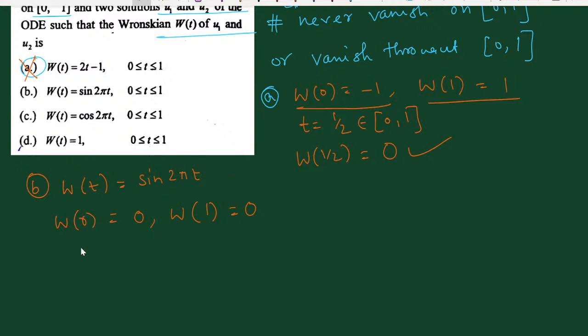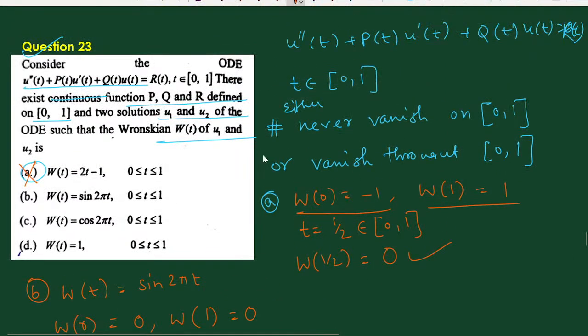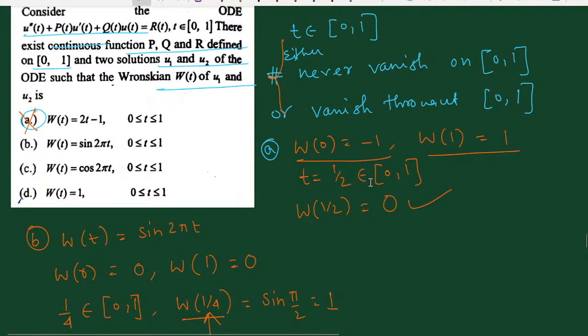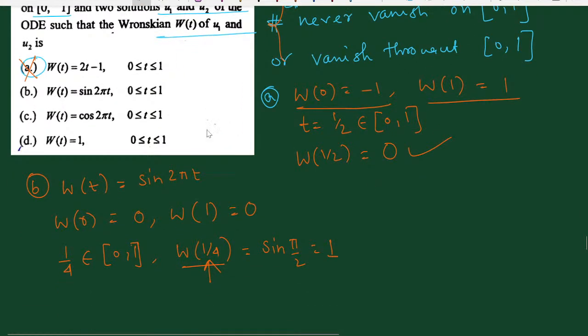But if we take the point 1 by 4, which belongs to [0, 1], then W at 1 by 4 is equal to sine of pi by 2, which is equal to 1, so the Wronskian is not vanished at the point 1 by 4. Therefore this contradicts the result that it either vanishes throughout the interval or does not vanish throughout the interval. So this is not true.